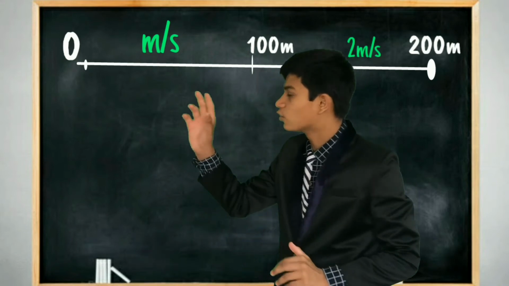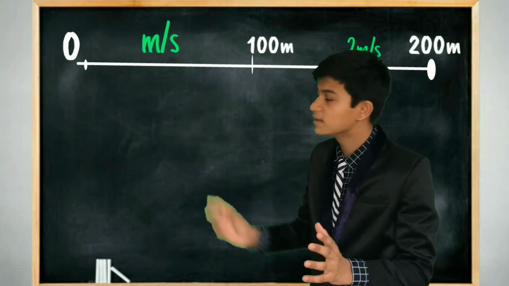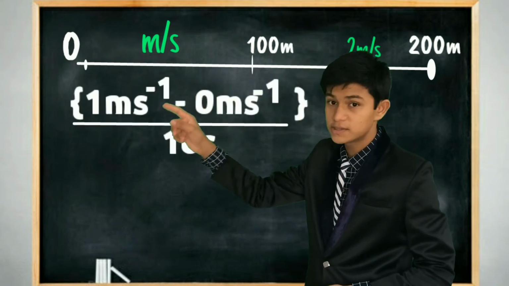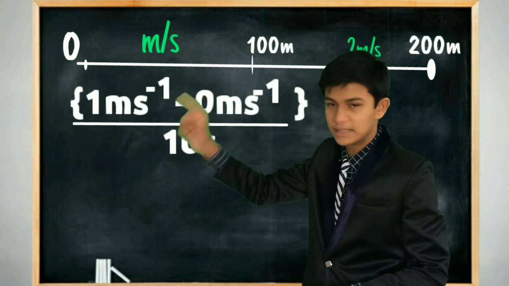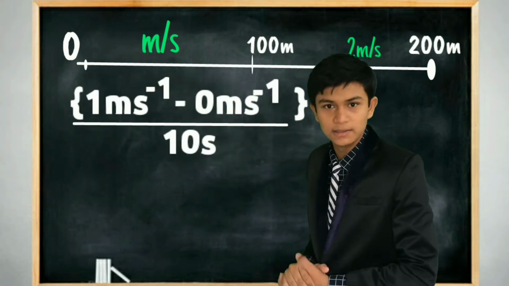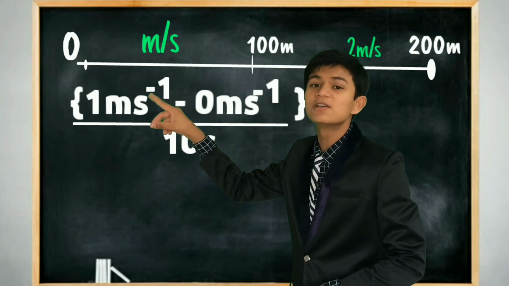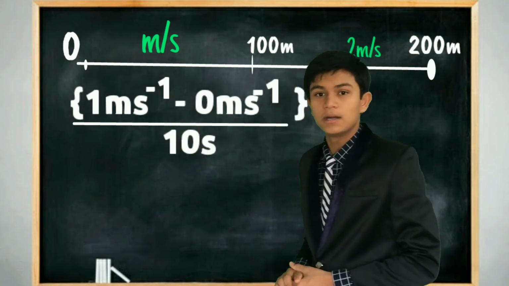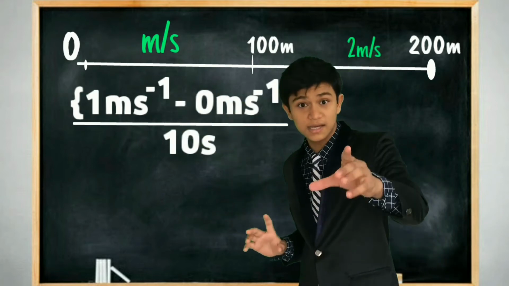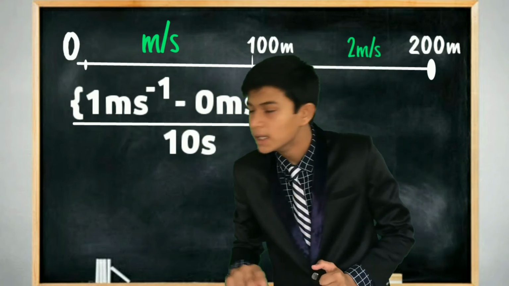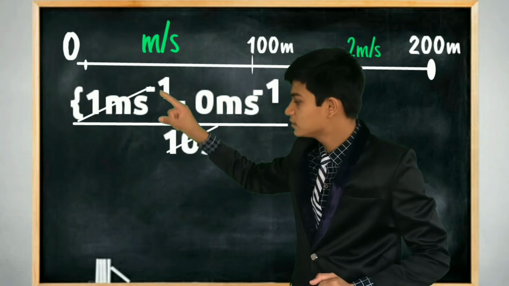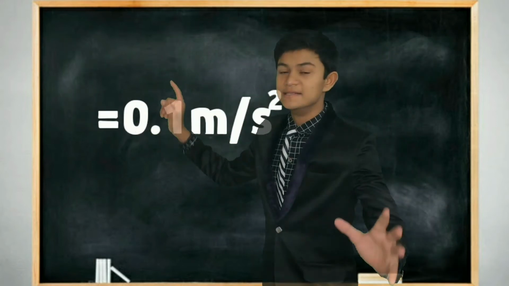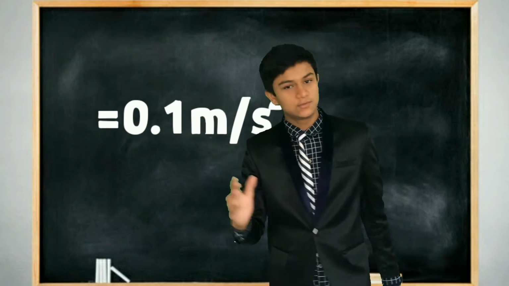So let's solve this. In the first case, the final velocity is 1 meter per second, minus 0 meters per second, divided by the time taken, that is he took 10 seconds. Then we divide and it is solved. The answer is 0.1 meter per second square.